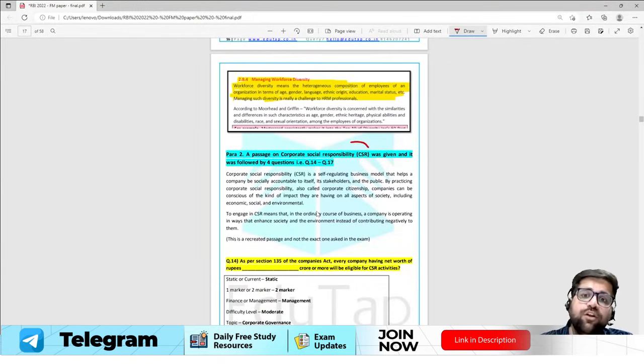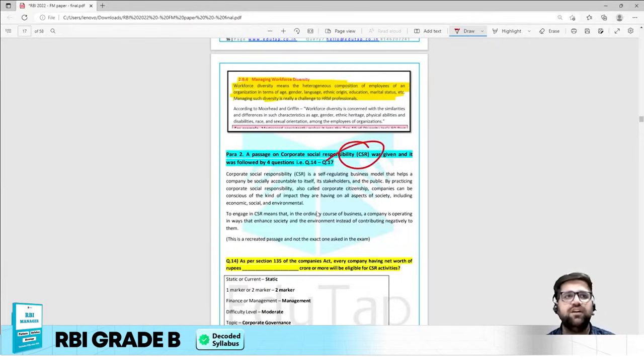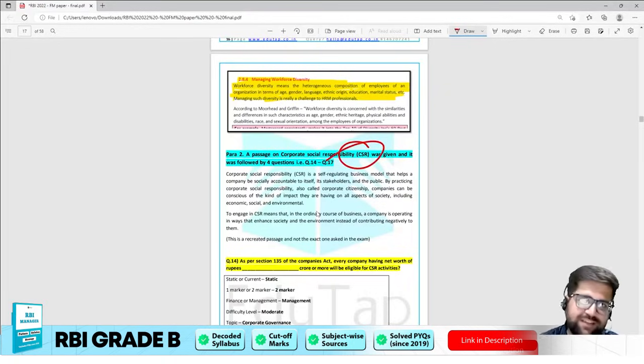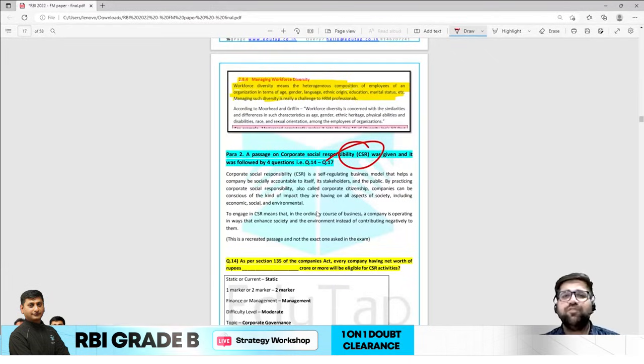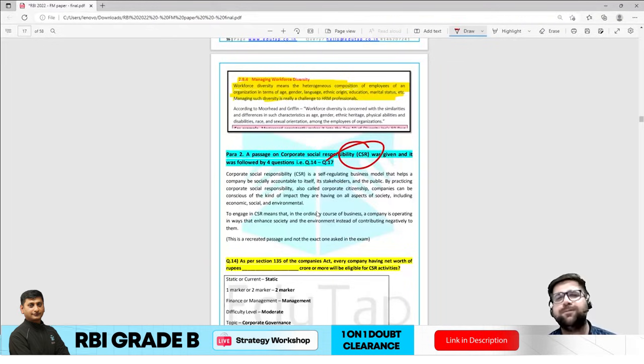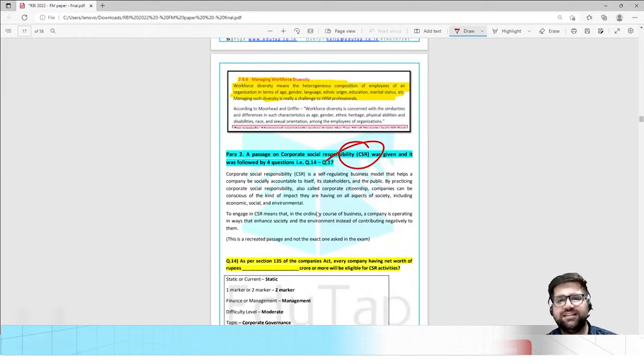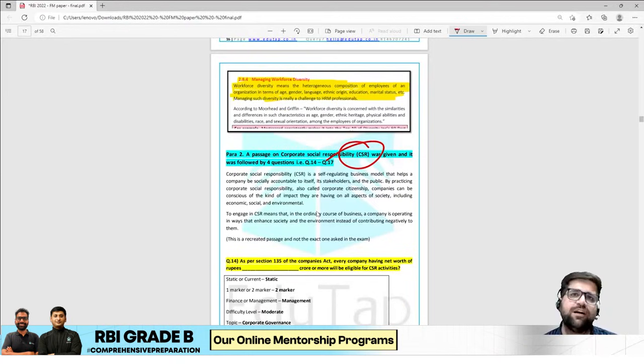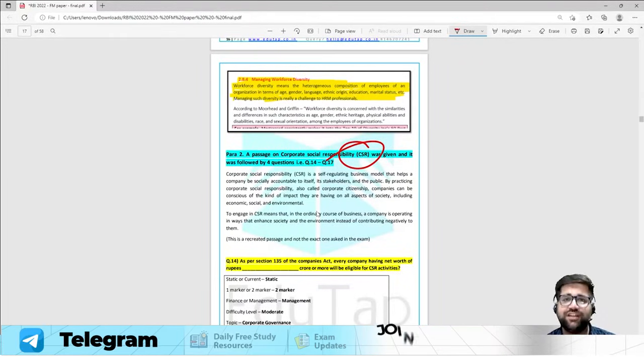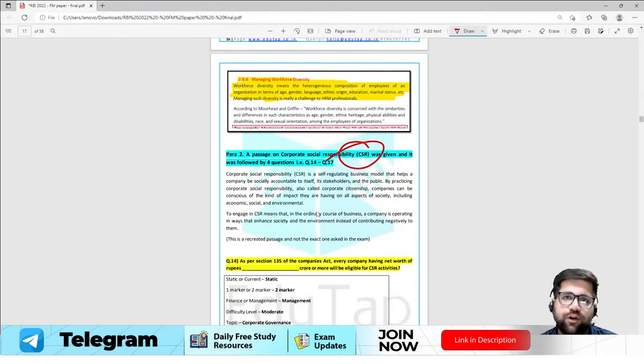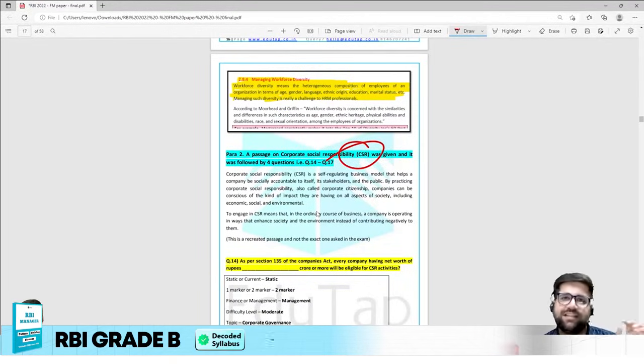Now, CSR is a famous law, I would say not world famous, but Indian famous, like IBC, the insolvency bankruptcy code, or GST. You must understand that CSR is also very much in the news because certain provisions were changed regarding CSR. So a question coming on CSR is, I would again say, a low hanging fruit for you, because they have just checked your basic knowledge. They have not gone that much into depth. They have just taken one single paragraph.